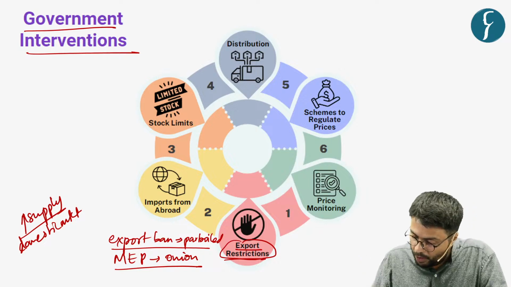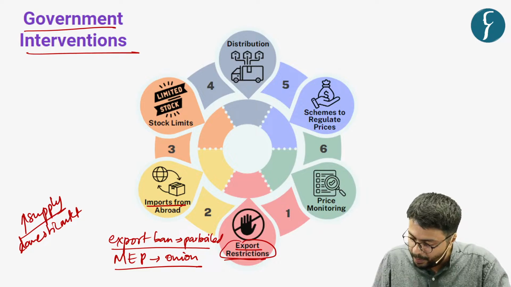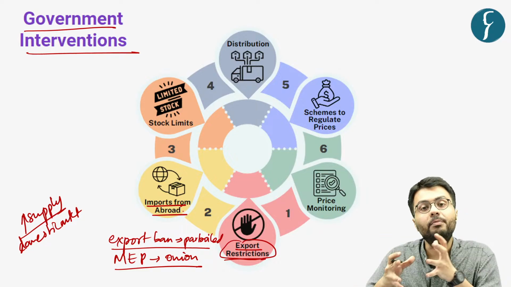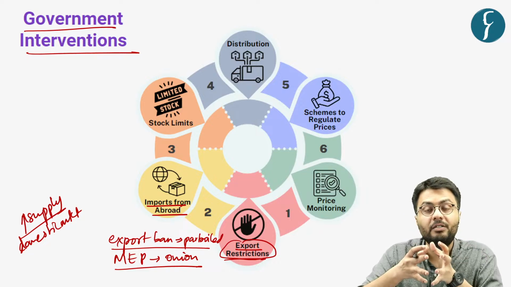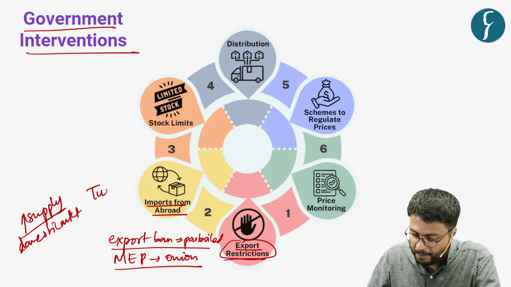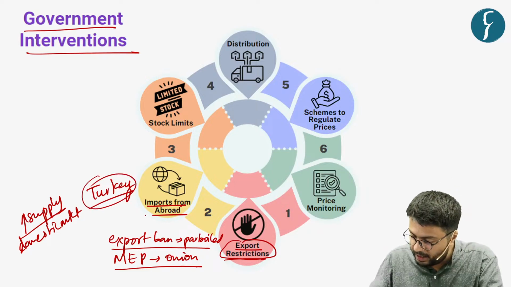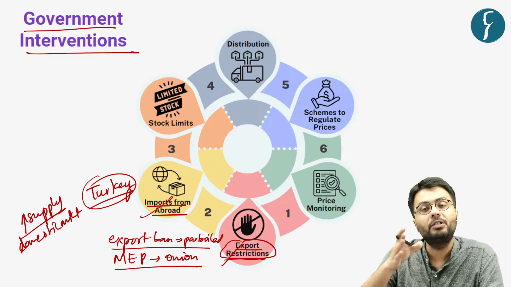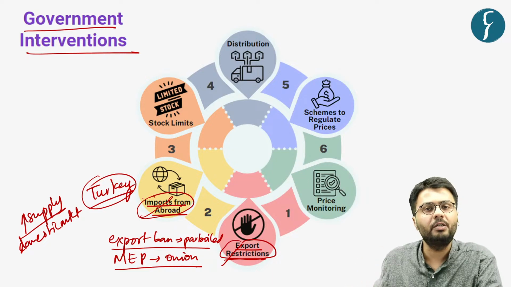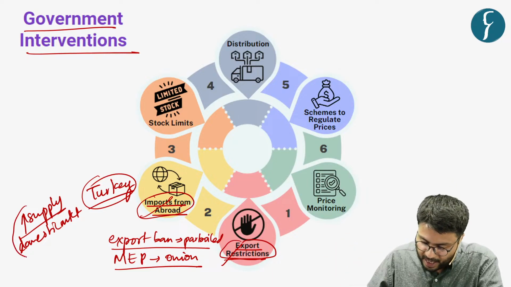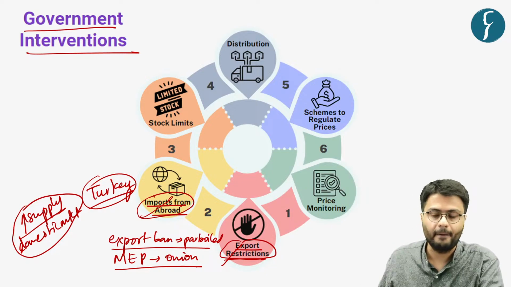Understood. Now, also to fulfill the demand gap in an economy, the government imports fruits and vegetables from other international markets. For example, whenever the prices of onion increase, India imports onion from nations such as Turkey. So you can understand these two measures, that is, the imposition of export restrictions and the importing of fruits and vegetables from other countries, are intended to increase the supply of fruits and vegetables in the domestic market.